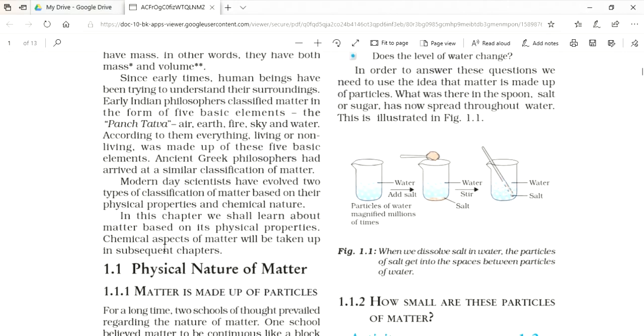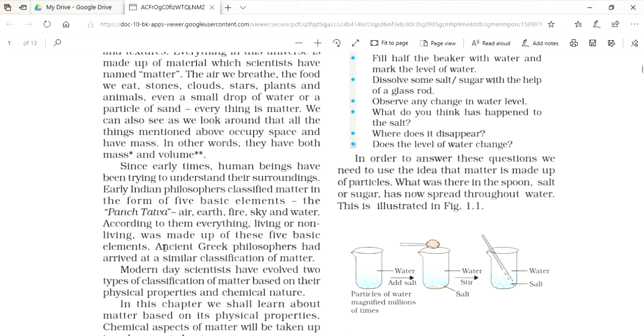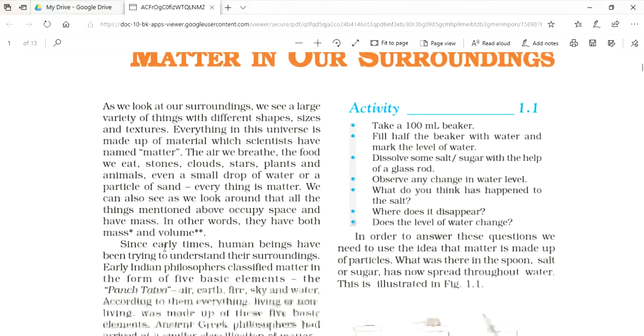So the first physical characteristic of matter is that it is made up of particles. And to understand this, we have an activity. This is activity 1. In this activity, when we dissolve some sugar or salt in water, the level of water does not increase. This shows that particles of sugar or salt take up the space between the particles of water.